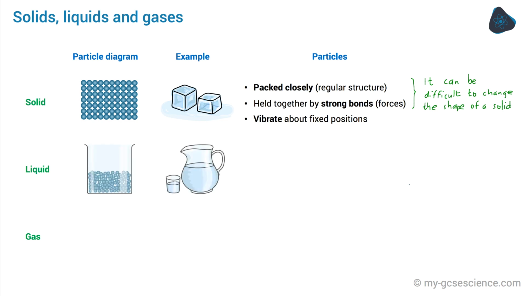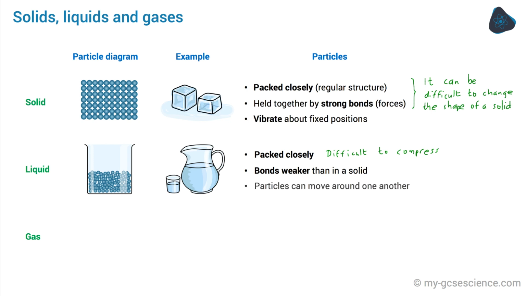The particles in a liquid, such as water, are spaced out a little more than they are in a solid, but they're still packed quite closely, which means that a liquid can be very difficult to compress. The bonds are weaker than in a solid, and for this reason, the particles in a liquid can move around one another. This means that liquids can flow, and can fill the bottom of any container which they're placed into.